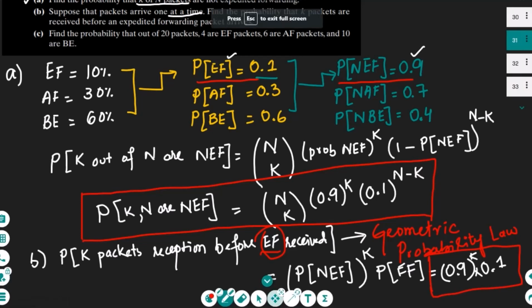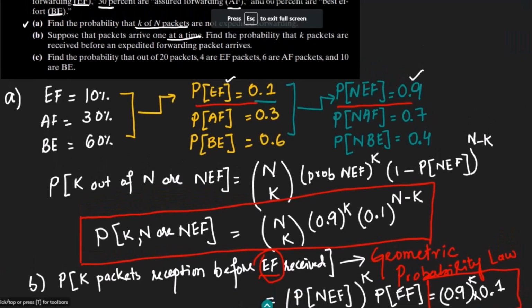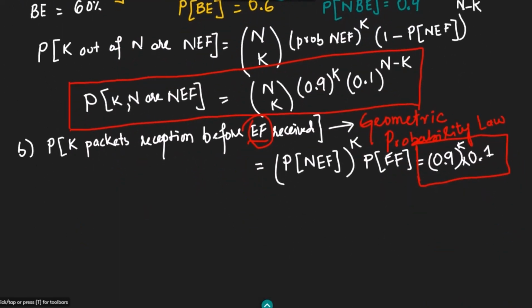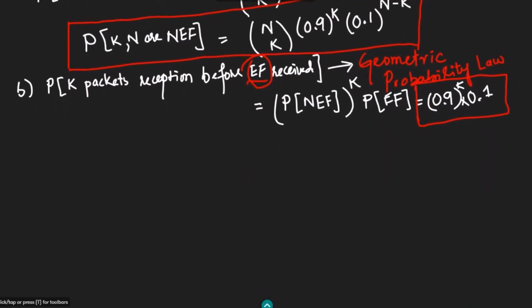Similarly, now part C here: find the probability that out of 20 packets, 4 are EF packets, 6 are AF packets, and 10 are BE packets. Okay, so out of 20 packets, let me write the data here.